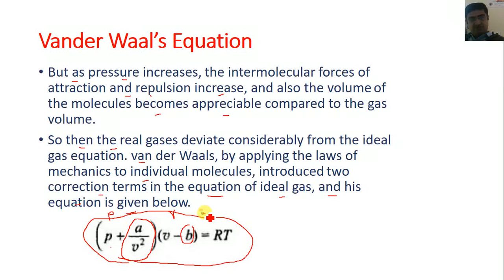The term RT stays as it is, but instead of P we now use P plus a by V square, which is introduced by van der Waals, and instead of the volume V, we use V minus b.